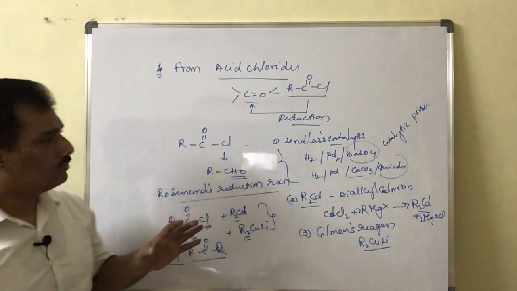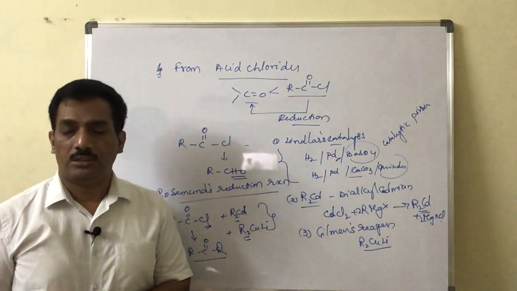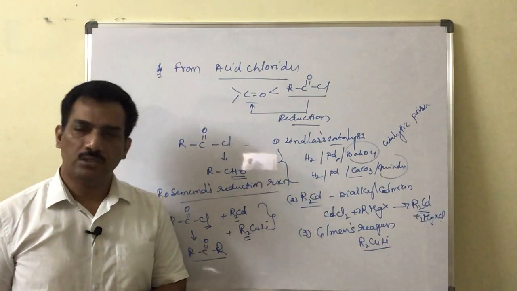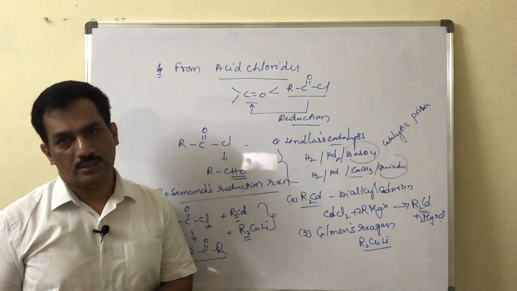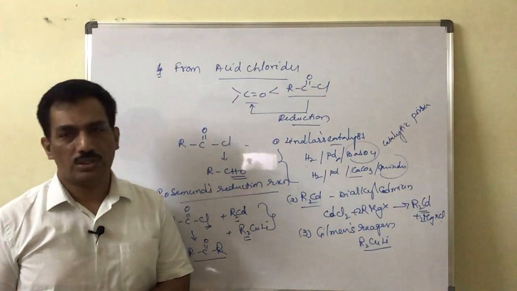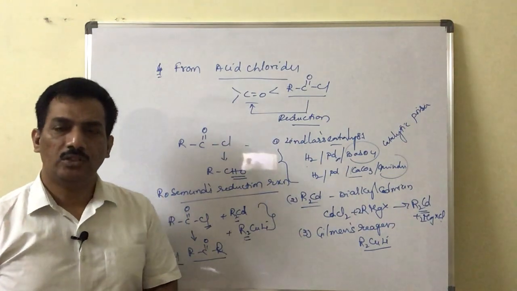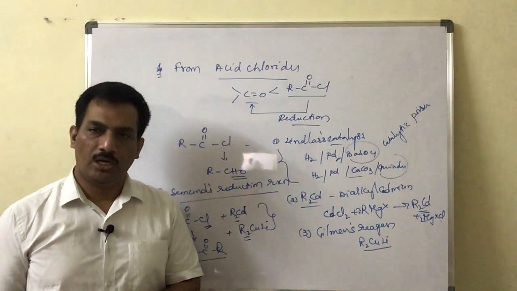Clear? And thereafter, in the coming session, we are going to convert alkyl nitriles, that is cyanides, or esters into carbonyl compounds. These are also acid derivatives, as you know, and they are also more oxidized when compared to carbonyl compounds.